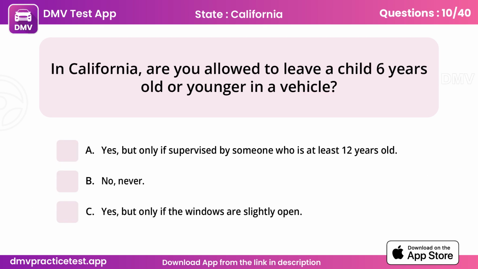Question 10. In California, are you allowed to leave a child 6 years old or younger in a vehicle?